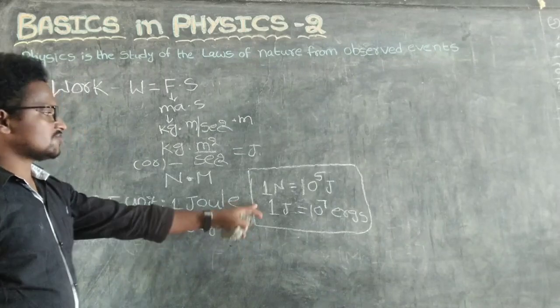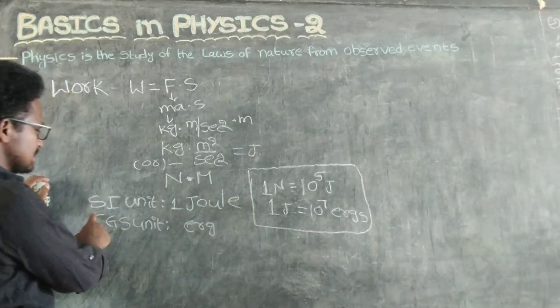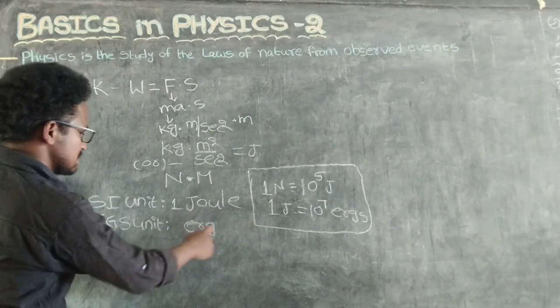You remember, these formulas are very important. So this is the SI unit, joule, and the CGS unit, erg.